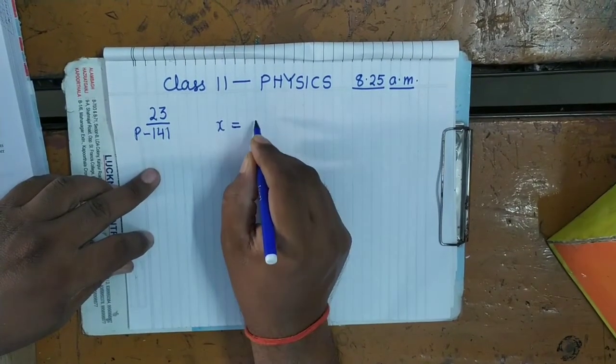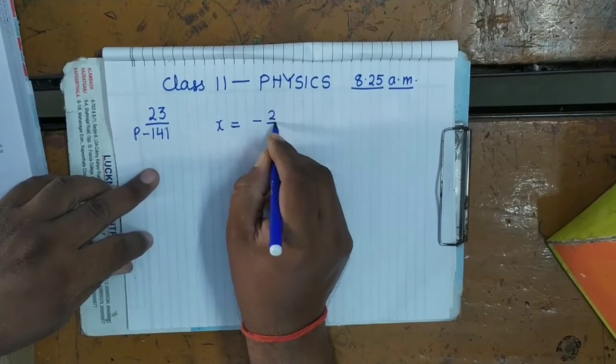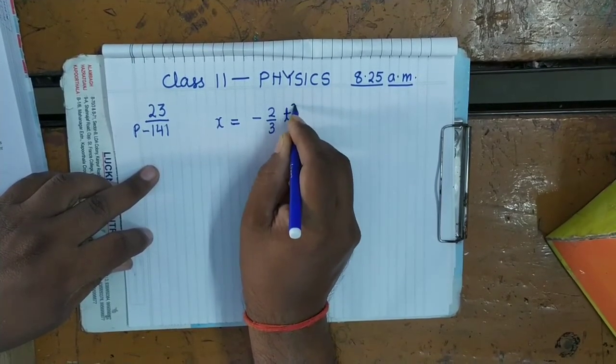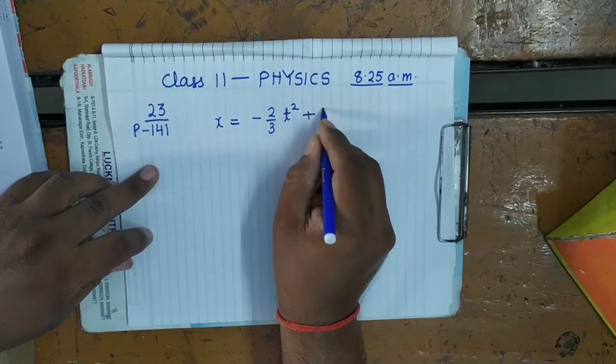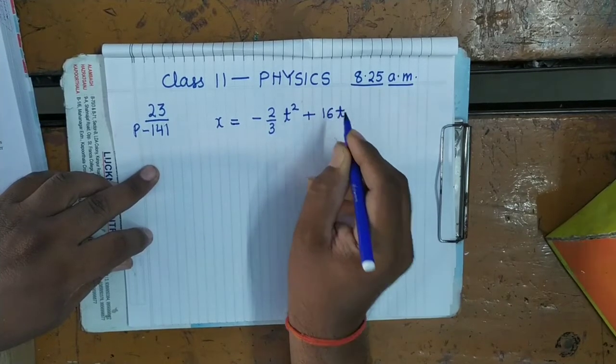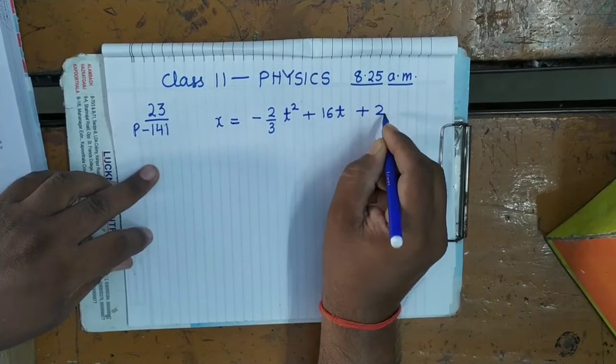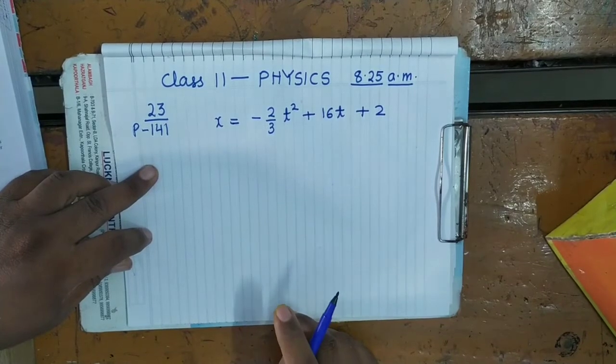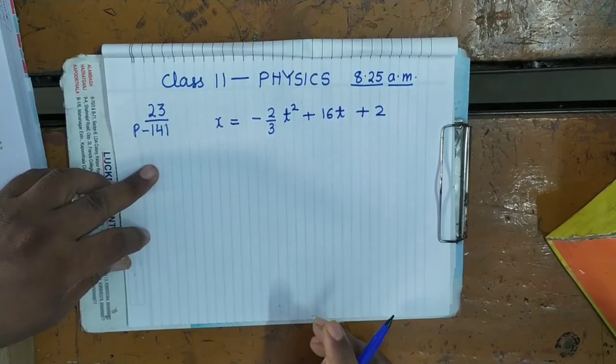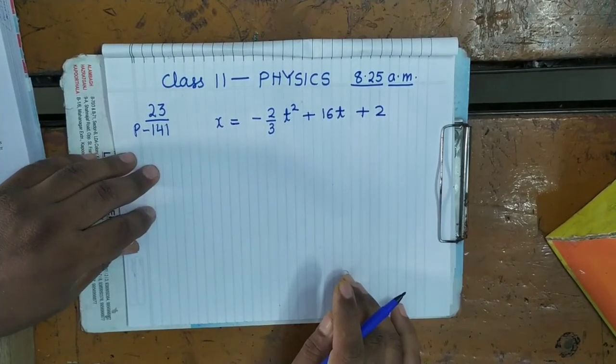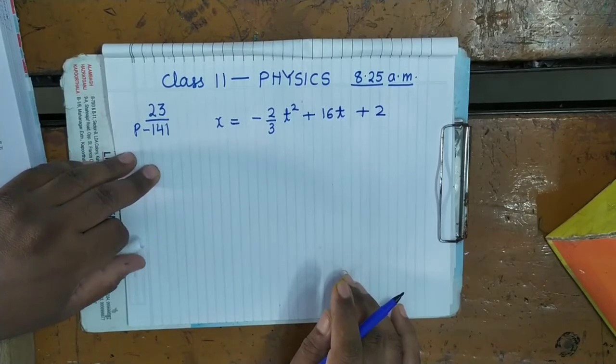Displacement is varying with time t as minus 2 upon 3 t square plus 16t plus 2. How long does the body take to come to rest? Means after what time it will come to rest.